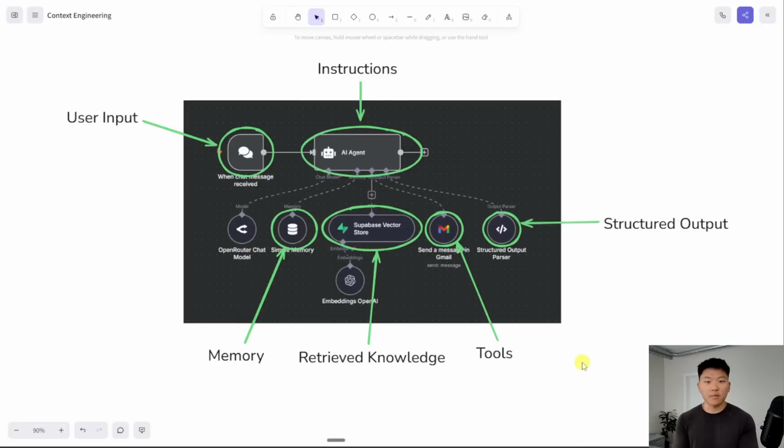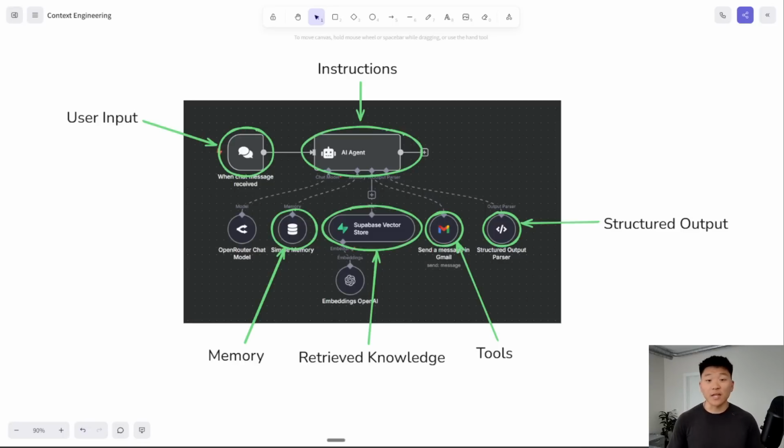So that could be a vector database, it could be an API call to search the web, it could be looking up something in a CRM. That's all an element of getting more context to take action more effectively. And then the final piece would be a structured output parser, where we tell the agent, this is how we need you to output information. So hopefully this diagram looks pretty familiar to you if you've built a few agents end-to-end already, and that's the breakdown of different ways that we can give the agent more context.